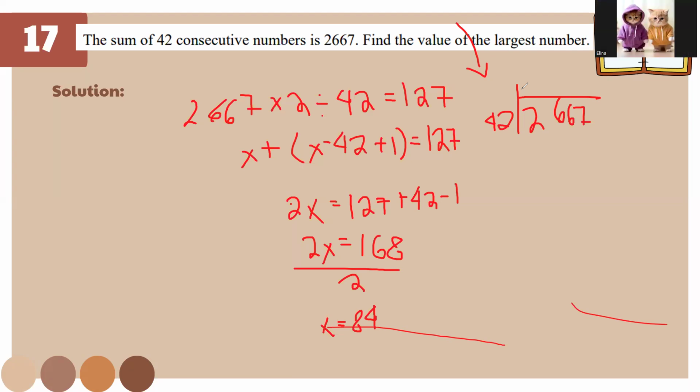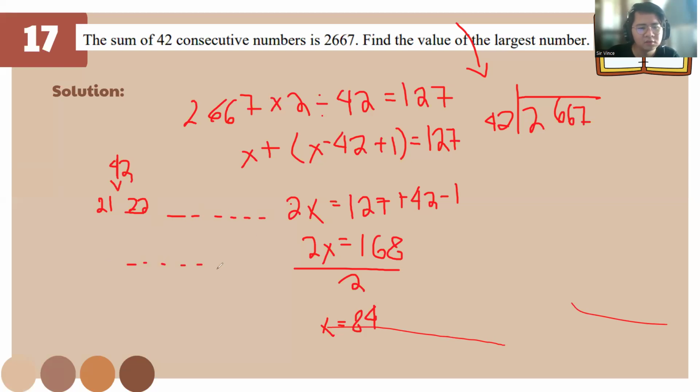Yeah, you can get the middle part of that, but it's going to be a long step because you're going to be getting the middle number, right? If it's 42, it's going to be 21 and 22. But you can do that if you want.